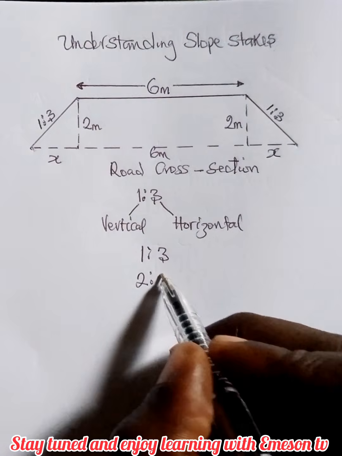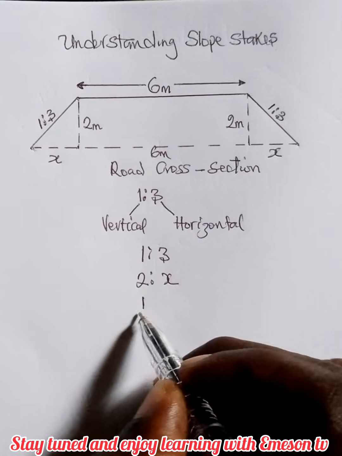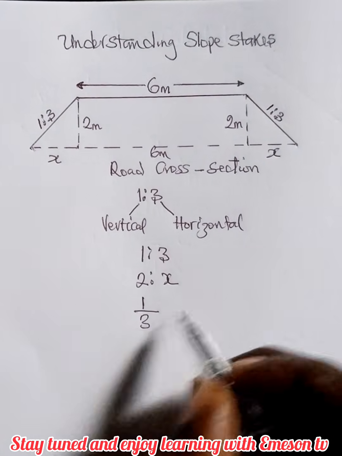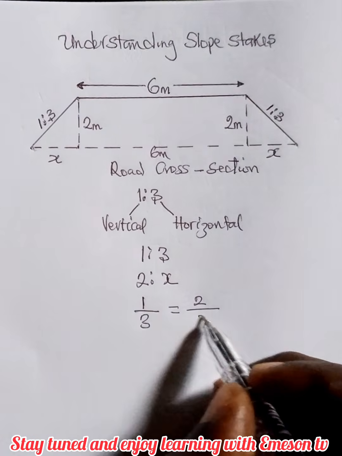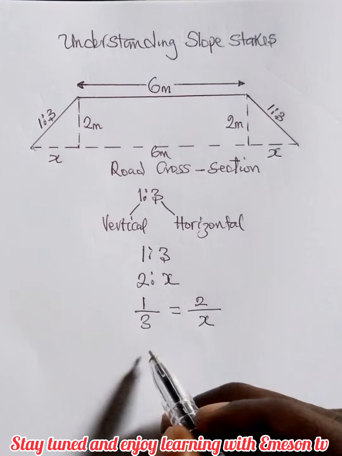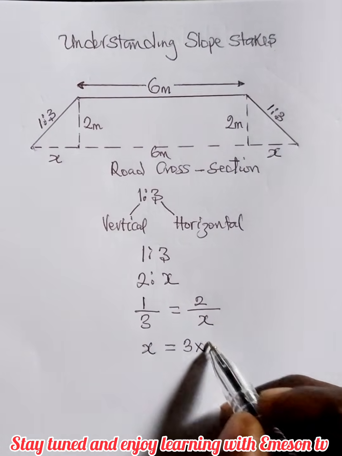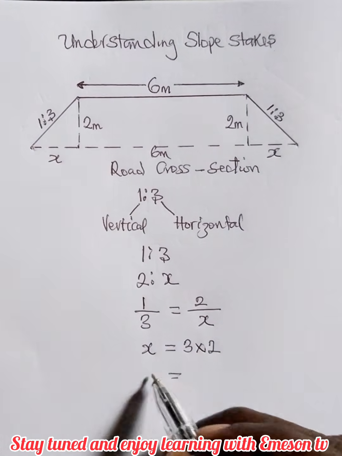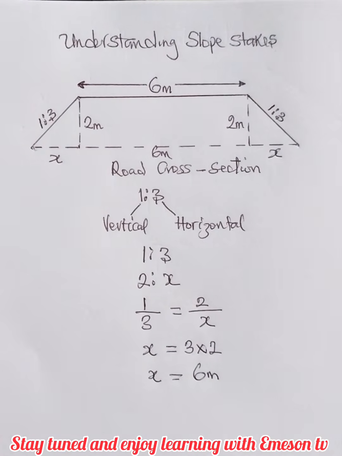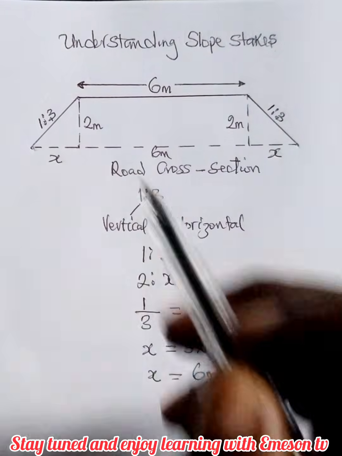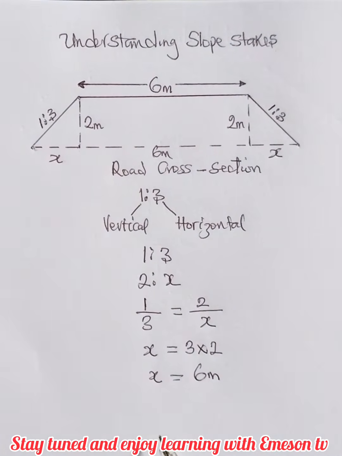So it means we have 1 is to 3 equals 2 is to what? S. So our S eventually becomes 3 times 2, which is equals to 6 meters. So it means for every 2 meter vertical height, we are going 6 meter horizontal distance.